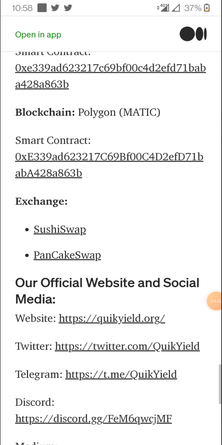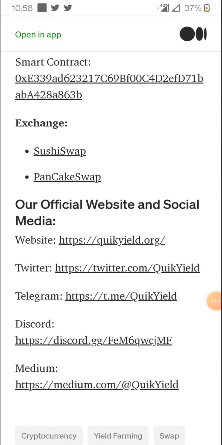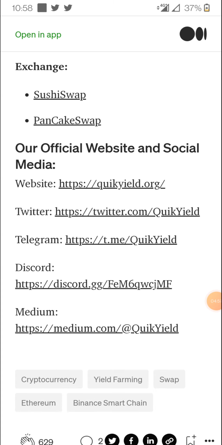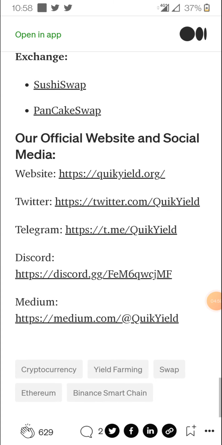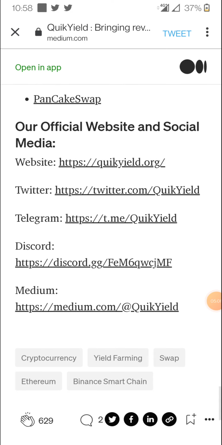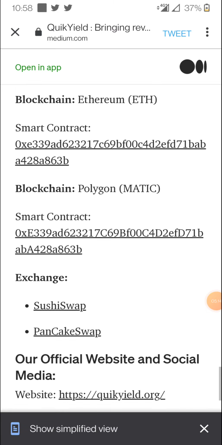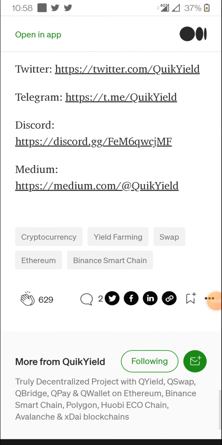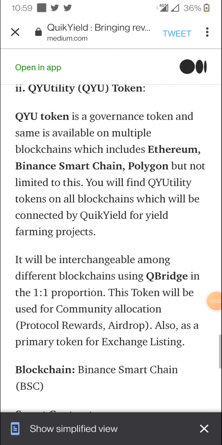So don't miss this opportunity and get this token into your wallet and take part at least in the airdrop program. That will be huge. And these are all the official website and social media data, so you can check all those data of which I have said right now. You can check each and everything they have in Discord, Medium page, Telegram, Twitter, website, all these places. And once you find everything very useful, you should clap. That is much appreciated for each and every program that they are coming with.